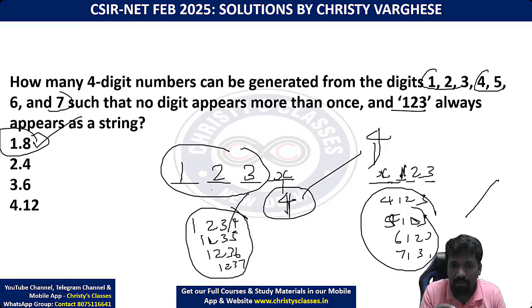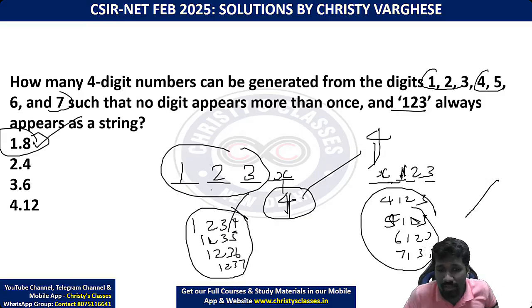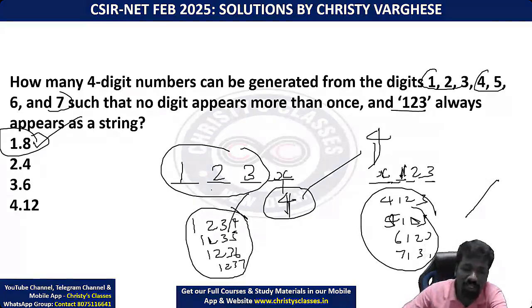So this all we'll be discussing in the unit permutation and combination. Permutation and combination कुछ क्वेश्चन मैनुअल काउंटिंग से कर सकता है, कुछ क्वेश्चन फंडामेंटल प्रिंसिपल ऑफ काउंटिंग से करना है, कुछ क्वेश्चन कॉम्बिनेशन फॉर्मूला से करना है. So that if you understand the distinction, it is very simple.